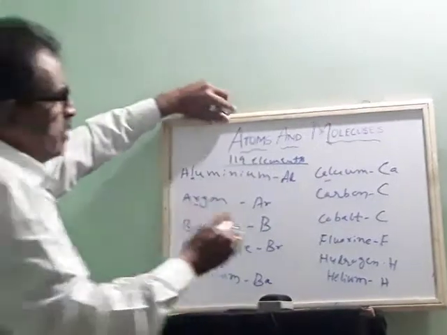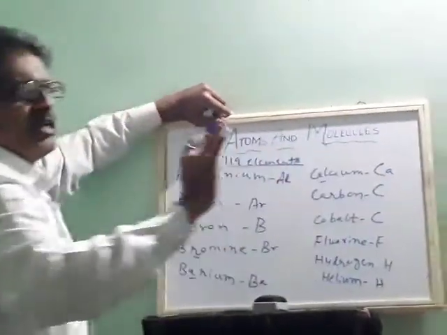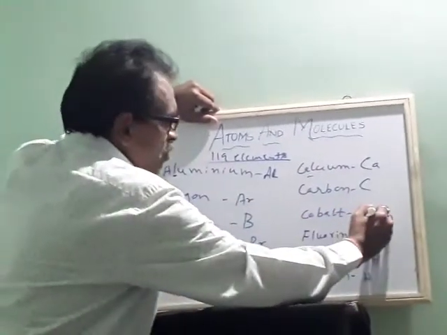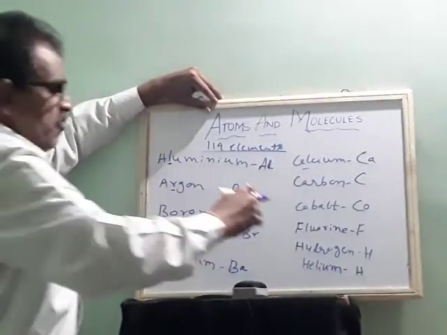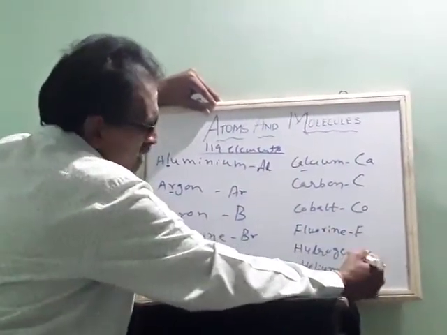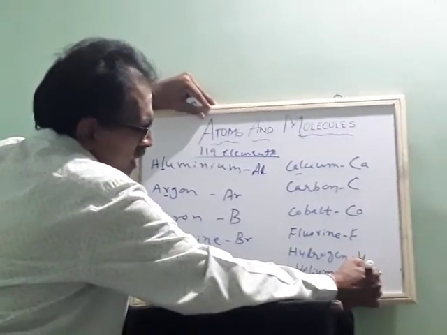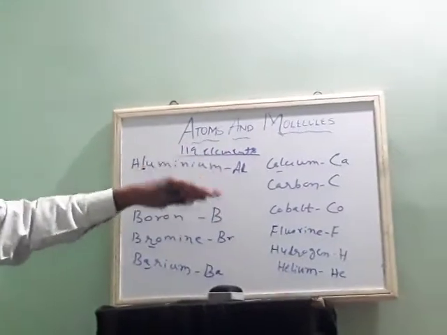Okay. So calcium they write Ca. Carbon they kept as it is, C. Cobalt they wrote like this, Co. That's why first letter capital, second letter small. Fluorine, because only one was there, F. Hydrogen H. Helium, because H is confusing, so they wrote He. So this is how they started giving the names and writing the symbols.